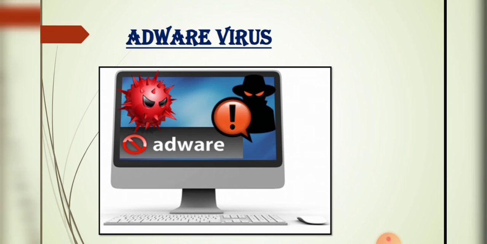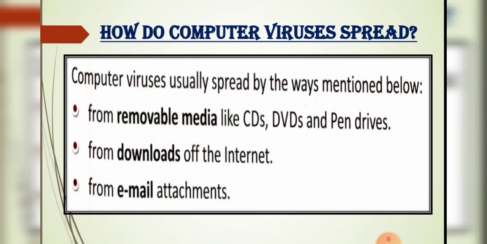How do computer viruses spread? Computer viruses usually spread in these ways: from removable media like CDs, DVDs and pen drives, from downloads from the internet, and from email attachments.